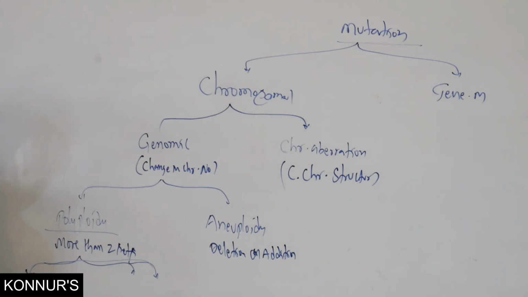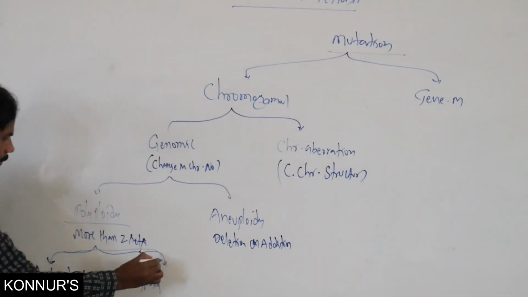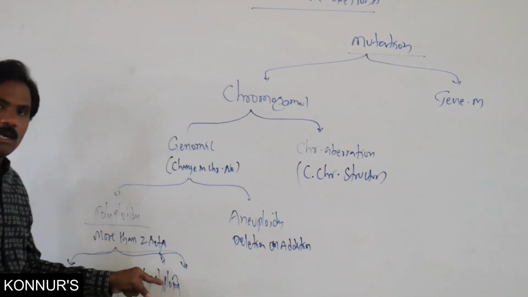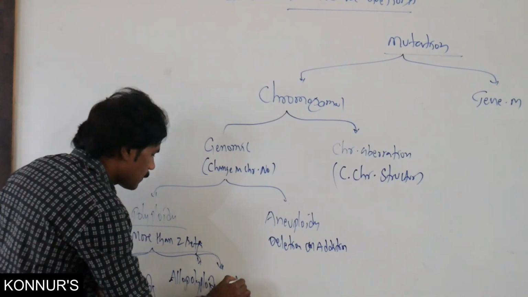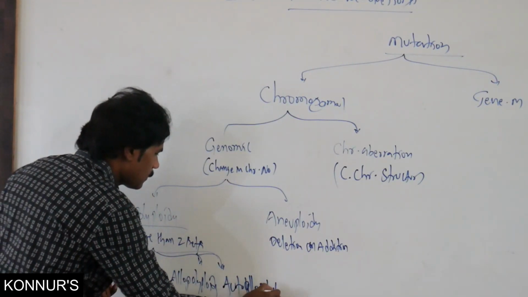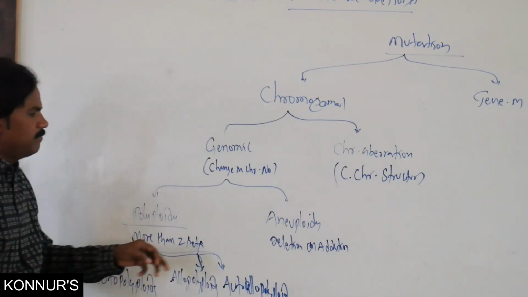Autopolyploidy, then allopolyploidy, autopolyploidy, allopolyploidy, auto-allopolyploidy. These three ways are present.